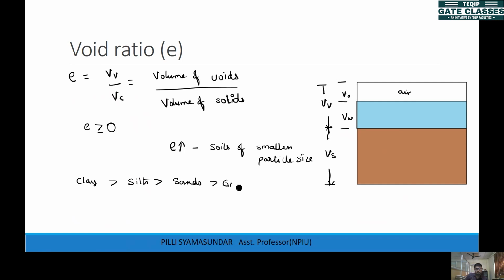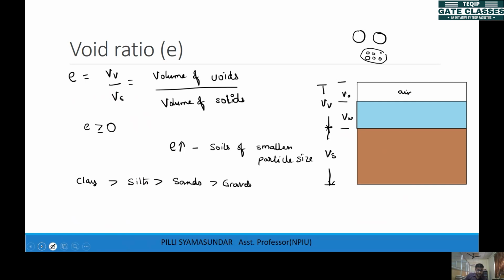It's kind of intriguing, because gravel and sand particles are larger, so the space between them will generally be more. But the actual thing is, although the spaces are smaller, if you combine the total volume of spaces, then the spaces in the smaller size particles will be more than in the larger size particles. That's why clays will have more e than silts, sands and gravels.